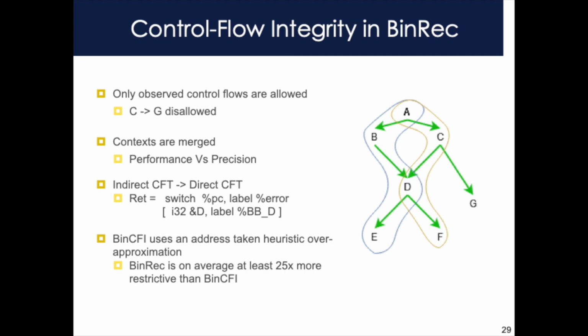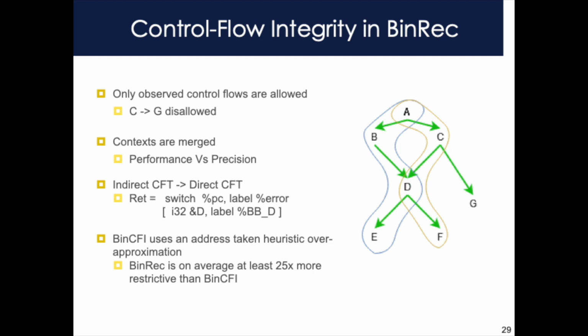One trade-off we make to increase performance is to merge calling contexts. Therefore, if we saw the circled traces on the right, both E and F would be valid successors of node D. We enforce our policy by making all control flows in the recovered binary direct. There is a switch table for each control flow transfer in the original binary that enumerates all of the allowed targets.